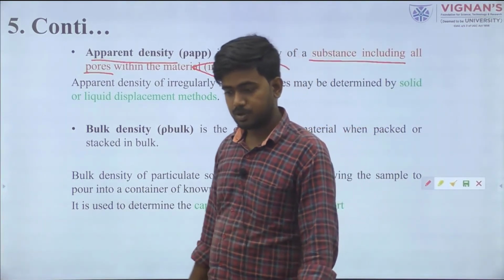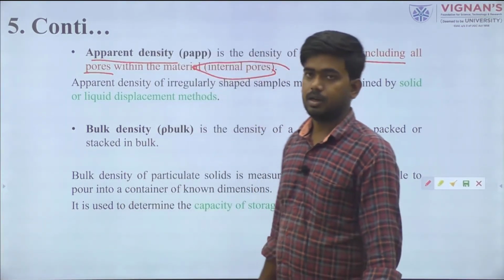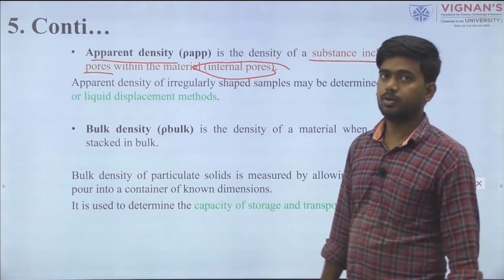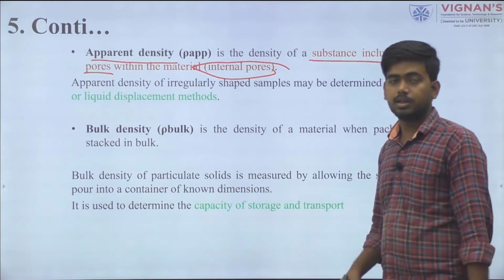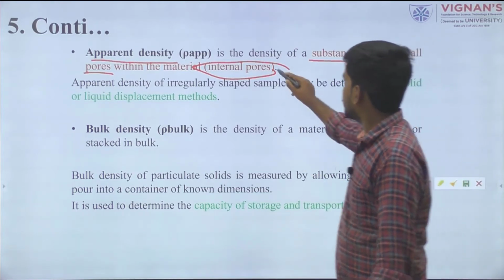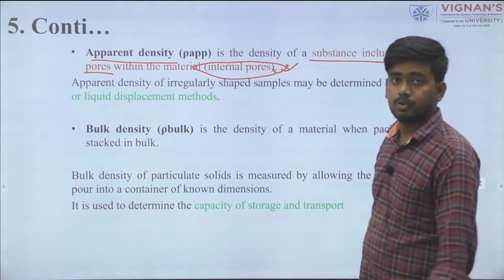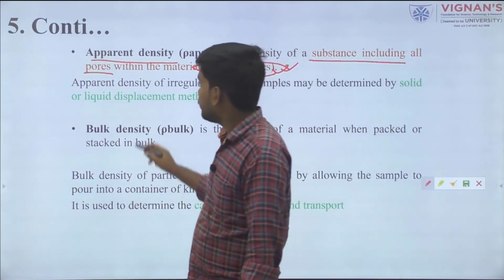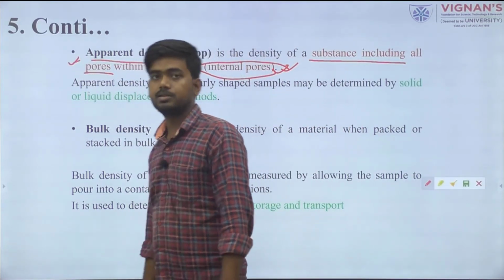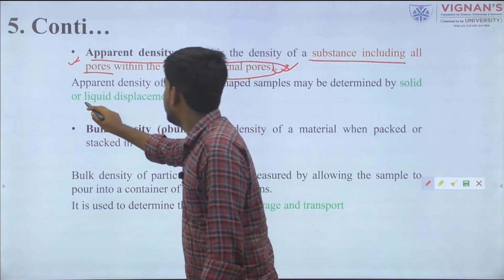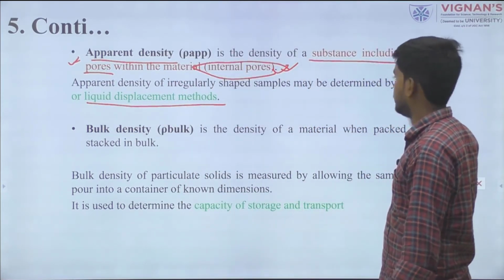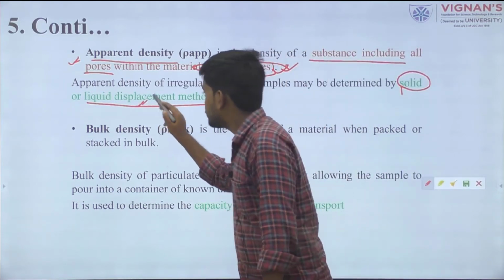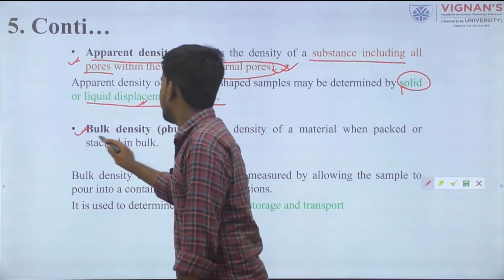In apparent density also, as I told earlier, we avoid external pores and only take internal pores into consideration. When we talk about any pore space, we use liquid displacement techniques or solid displacement techniques. We prefer the liquid displacement technique.